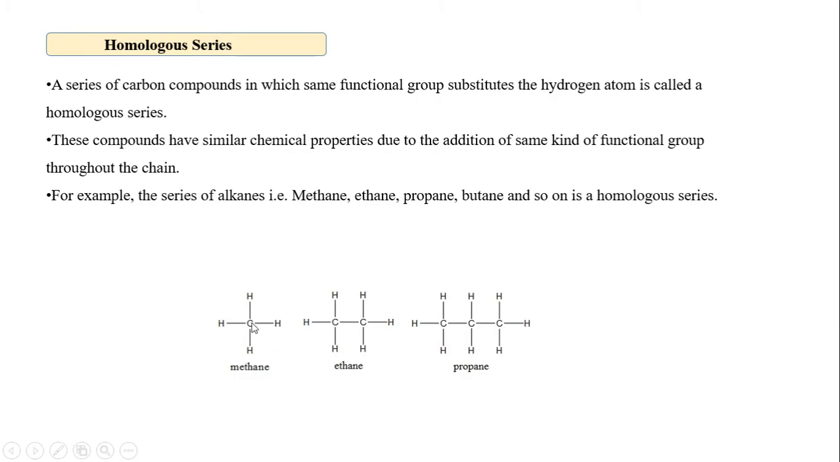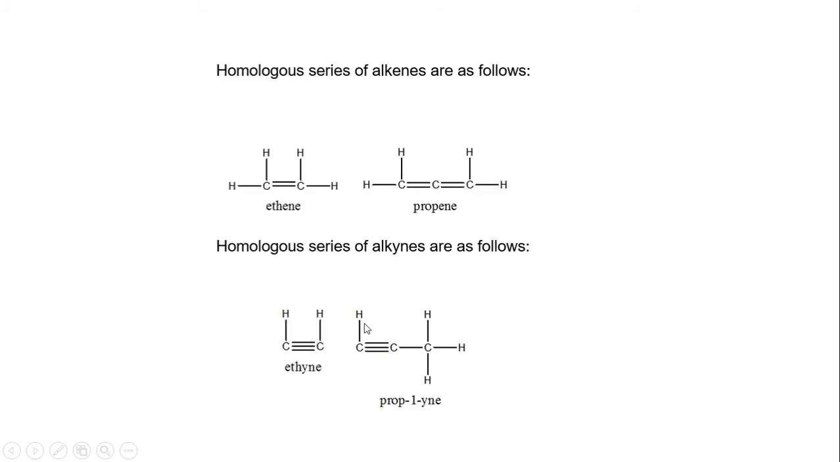Here 1 carbon is there, here 2 carbons, here 3 carbons. So they will have similar chemical properties because of the addition of the same kind of functional group. If it is an alcohol group, the whole series will be alcohols. These compounds differ by a CH2 group. That is called a homologous series.